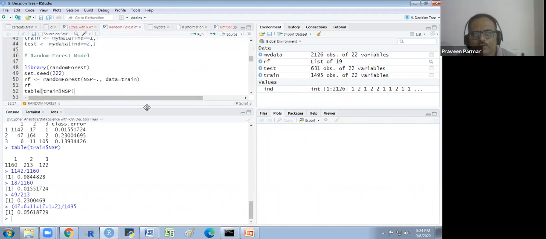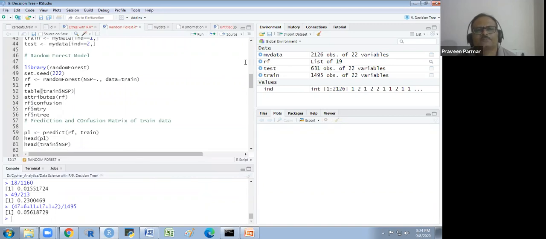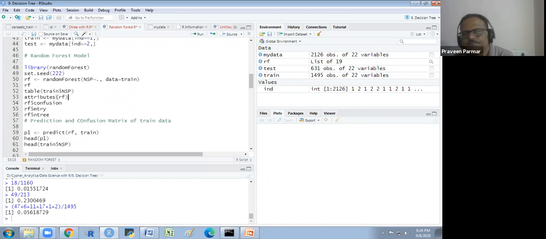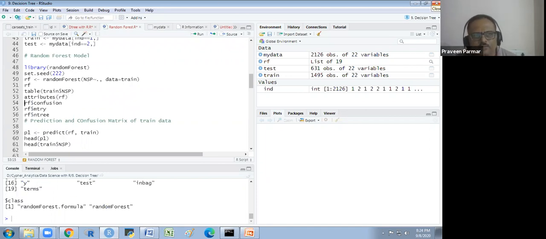So now we do some more work on this. Now you want to see the attributes of random forest. Okay, so I run this attributes of random forest, and you will see the attributes in the result.